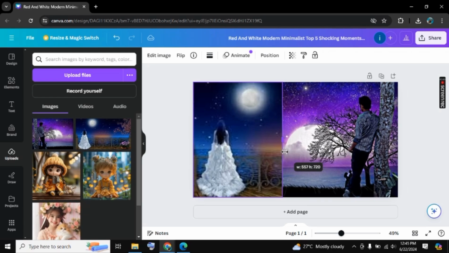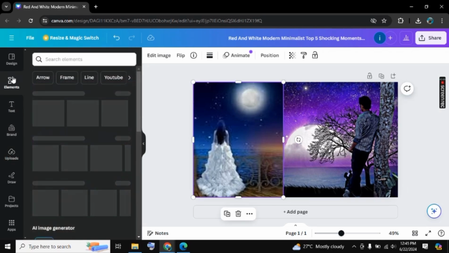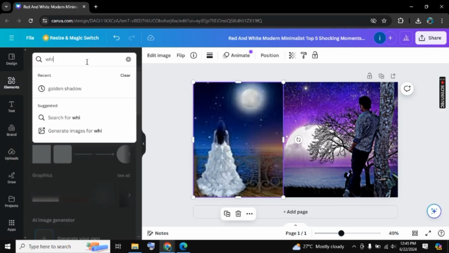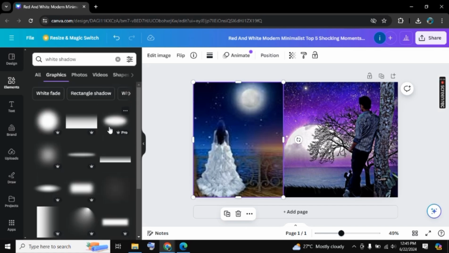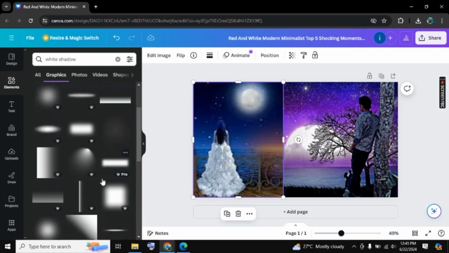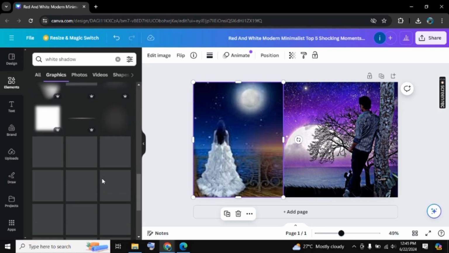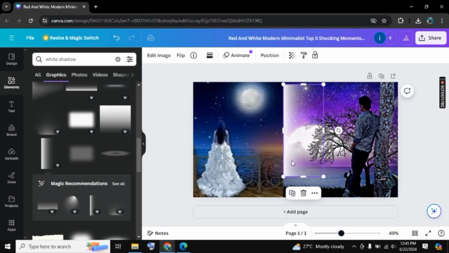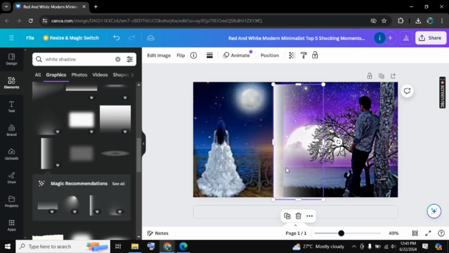So once you do this, now here in the element section, you need to search for white shadow and go to graphics, and there you will find different shadows. So you can choose the one which is a bit lighter. Okay, so we will go with this shadow here. Just adjust the size here in the frame.